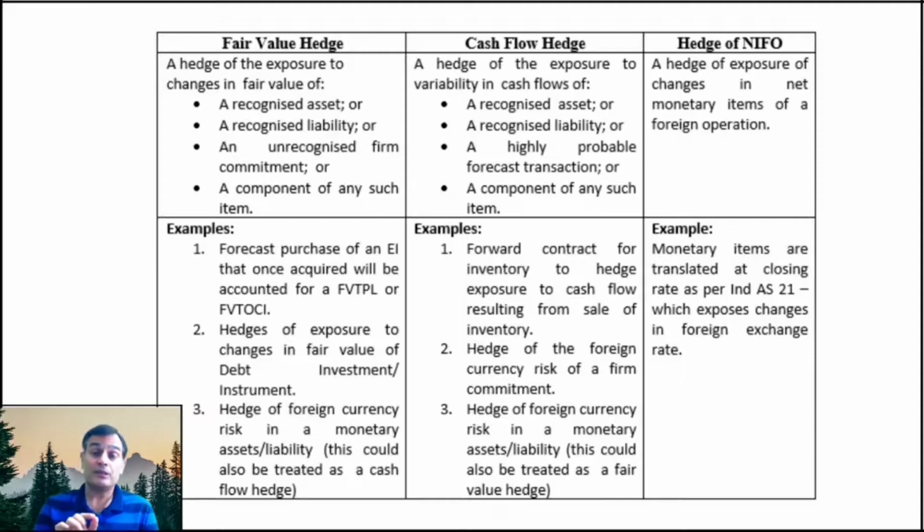And finally, the third kind of qualifying hedge relationship is the hedge of a NIFO, where you want to hedge the exposure to changes in the net monetary items in a foreign operation. The net investment in a foreign operation is nothing but the net assets of that foreign operation, which would comprise certain monetary items. And we've already said that due to Ind AS 21, the monetary items are translated at the closing rate on the balance sheet date, which exposes you to changes in the foreign exchange rates. So this is as far as step number 4 is concerned.